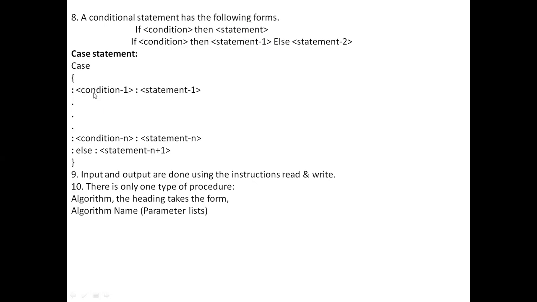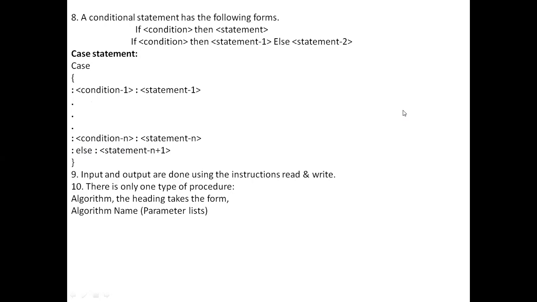So when condition 1 is satisfied, statement 1 is executed. When condition 2 is satisfied, statement 2 is executed, like this. When condition n is satisfied, then statement n is executed. When none of these conditions are satisfied, then the statement in the else part is executed.